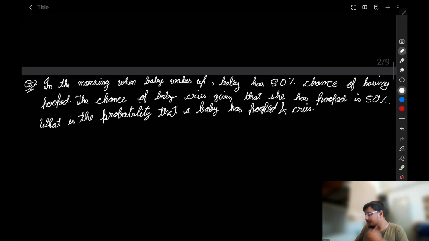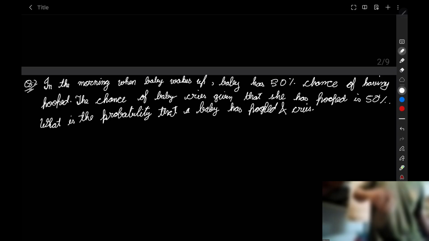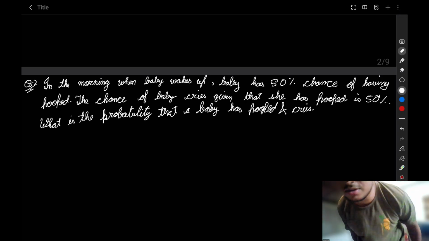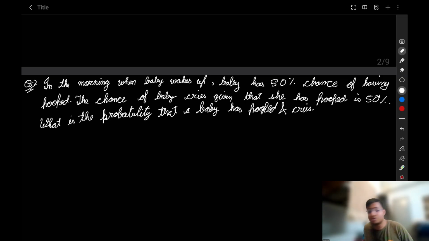In the morning, when baby wakes up, baby has a 50% chance of having pooped. The chance baby cries, given that she has pooped, is 50%. What is the probability that baby has pooped given cries? Just wait a second. I was just closing the fans because I have to speak a lot louder when the fans are on. Now I am comfortable.